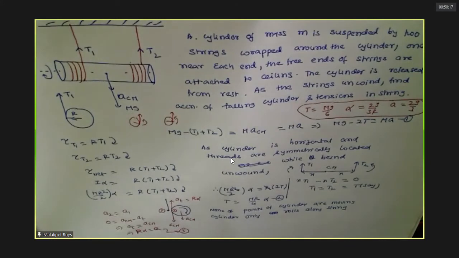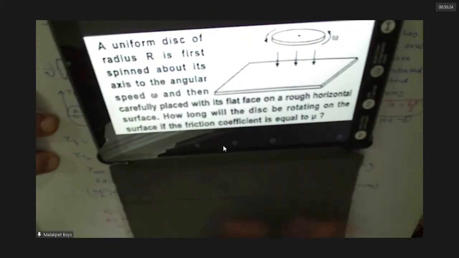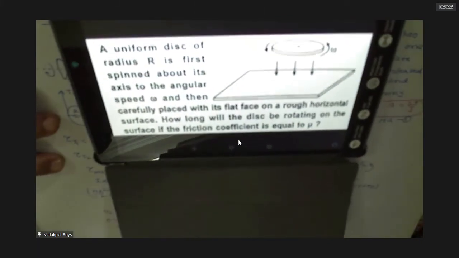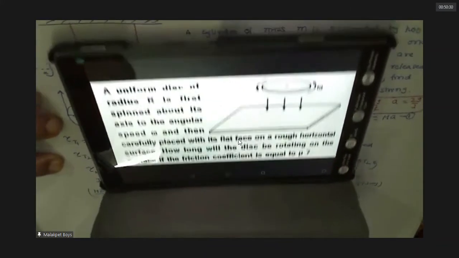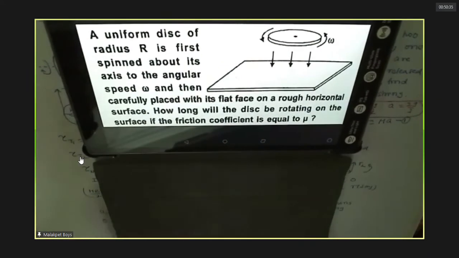Complete this. Shall I go to the next problem? Yes, sir. Complete, sir. Note on this. Yes, sir. Maybe it is clear, I think, no? Yes, sir. Clear.